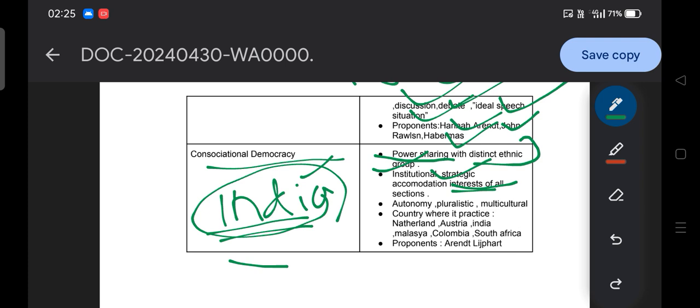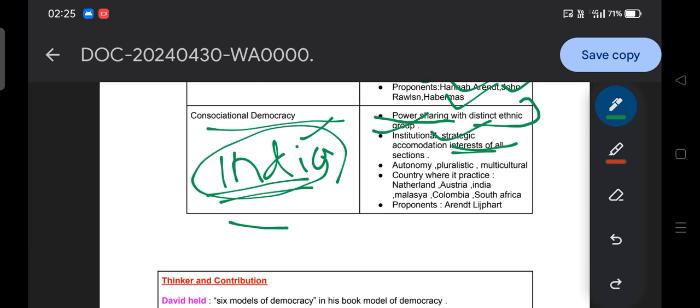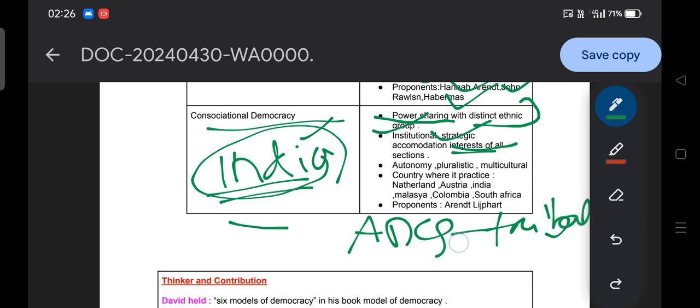And institutional strategic accommodation of interest means, for example, in the northeastern states, the ADC, Autonomous District Council, for tribal areas. They can independently exercise their regional affairs, their marital affairs, their privacy, and no one is going to interfere in their private lives. That is how constitutional democracy provides autonomy to minority ethnic and regional groups.